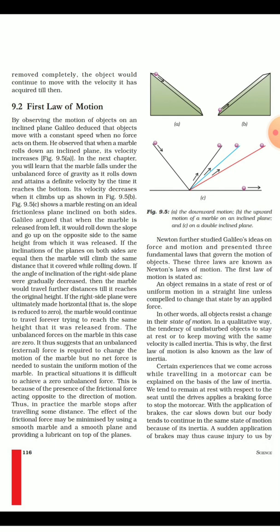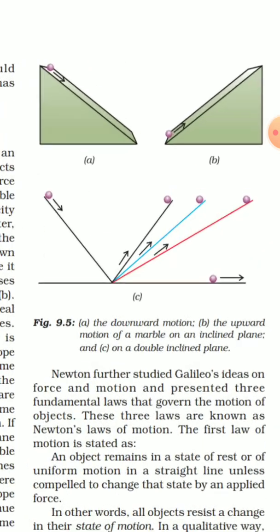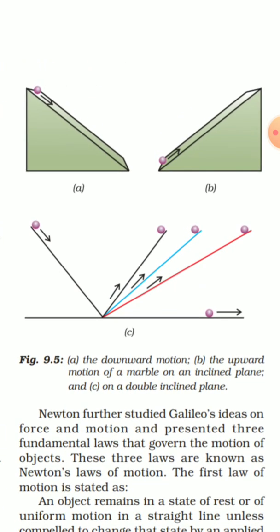Galileo also explained this with an example you can see in your book. There is a marble which is slowed down by a slope or an inclined plane. You can see there is no visible external force, but you will understand that there is a force acting on it, and that force is gravitational force. So there is an external force, gravitational force, which makes its motion happen.